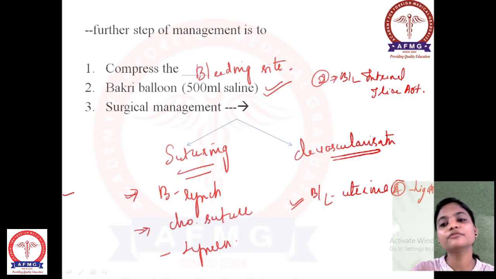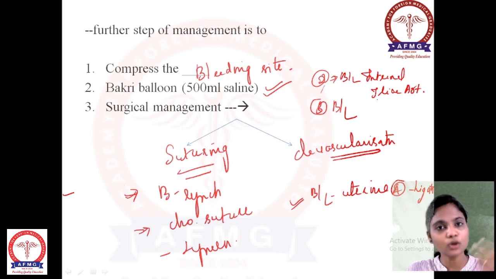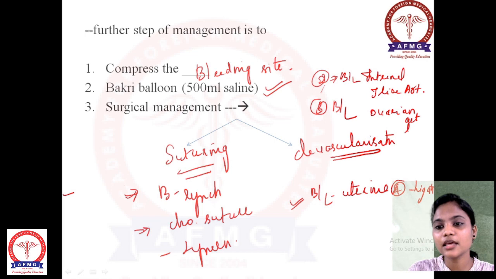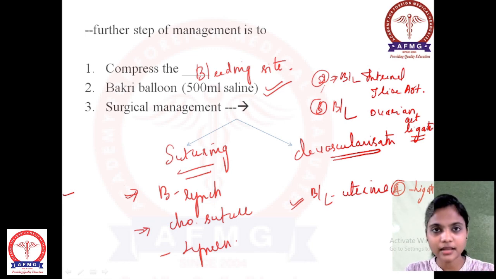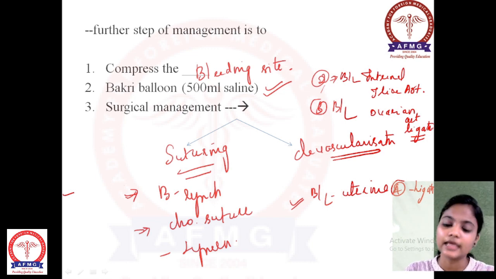Everything is done, so after that, what can you do if the bleeding has still not stopped? You can go with ovarian artery ligation, because there is a chance that there will be bleeding from your ovaries too. So bilateral ovarian artery ligation is to be done. Clear? These are the three things you can do for devascularization. First is uterine artery ligation, second is internal iliac artery ligation, and if it is not stopped, then ovarian artery ligation.